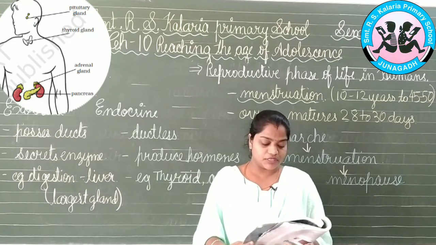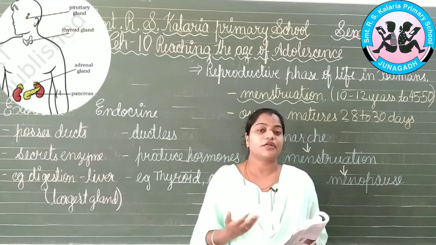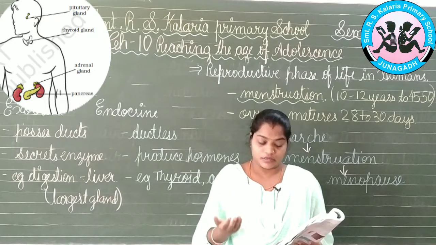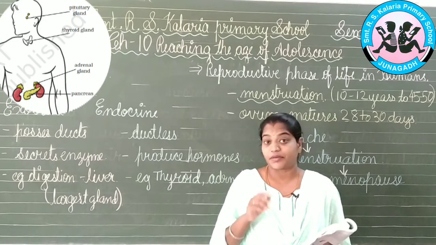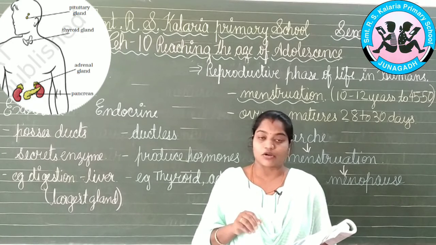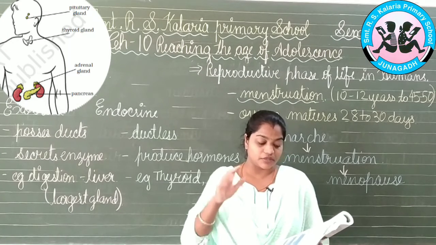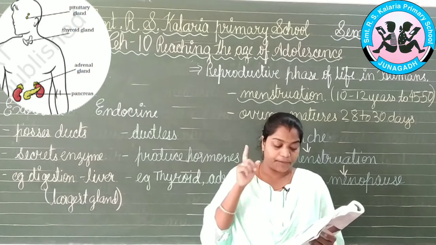The other development on the girl's side will be the development of the breast portions, which will also be seen properly. The milk-secreting glands, that is the mammary glands, also start developing. The production of these hormones is under the control of another hormone secreted from an endocrine gland called the pituitary gland.